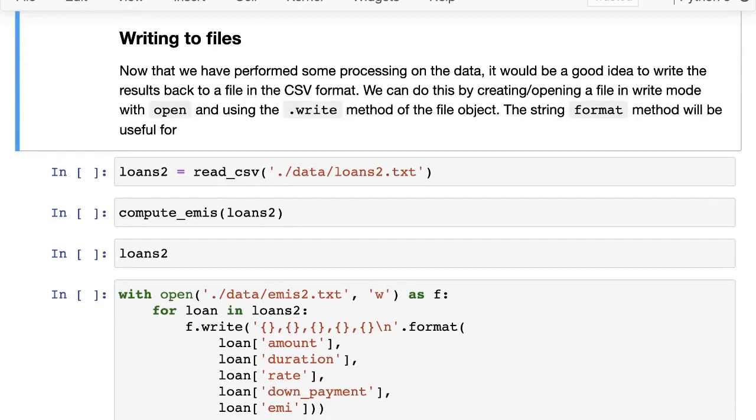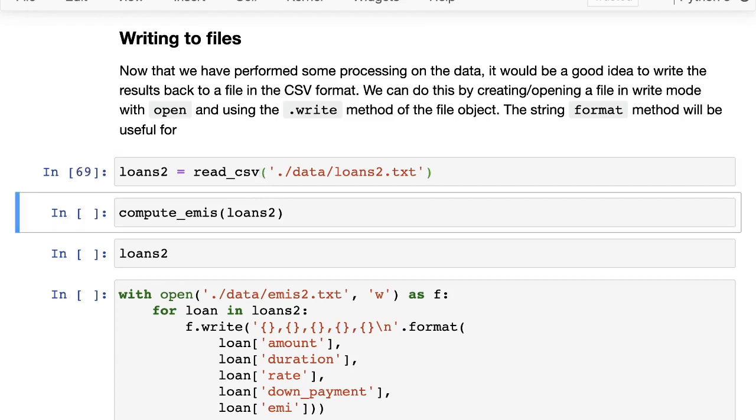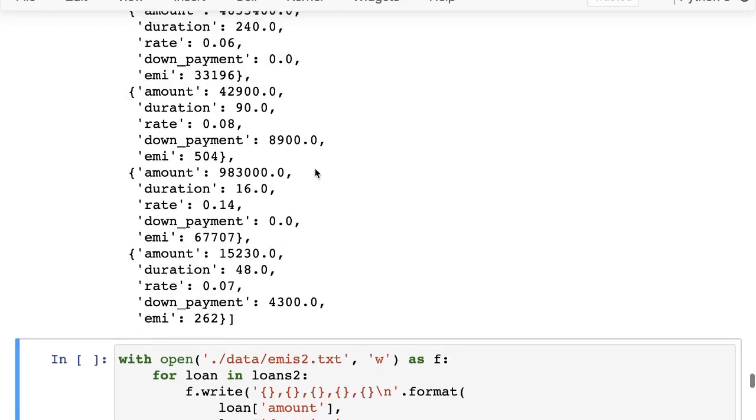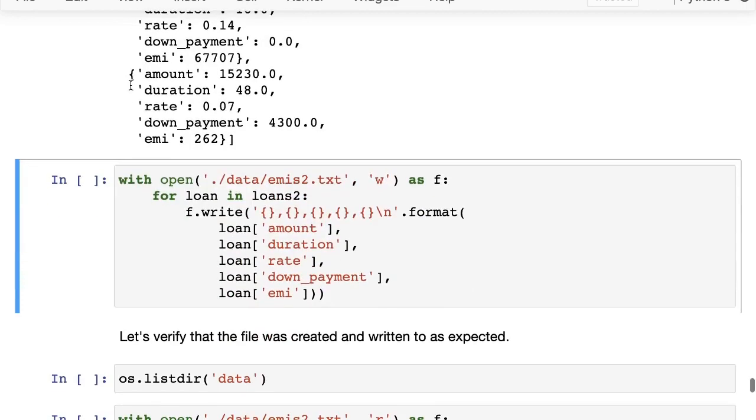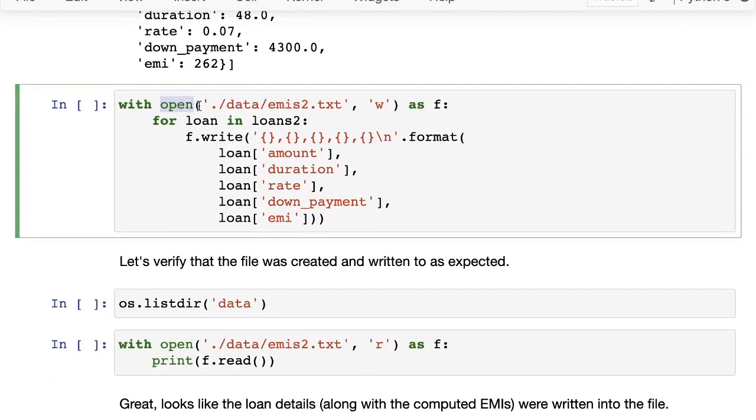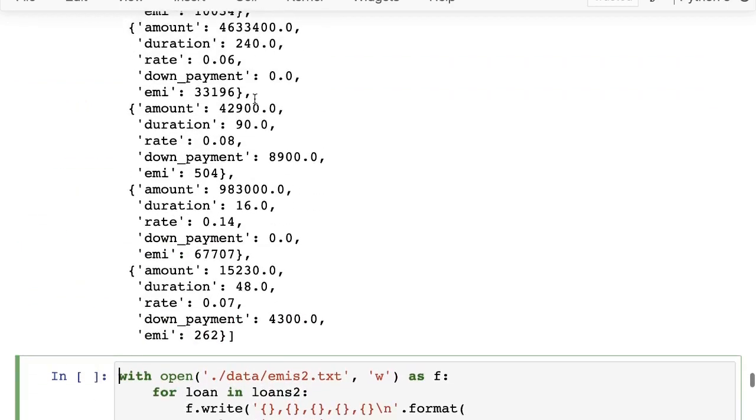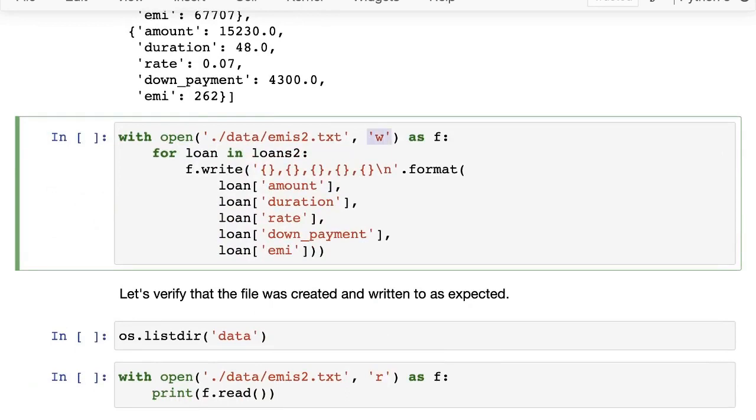So let us now use this function to first read some loans from a file, compute EMIs for those loans, and then print out these EMIs along with the original data back to a file. First we read the CSV loans2, we compute the EMIs, and then we have loans2 with the EMIs. Now we want to write it back to a file. To write to a file, we open with the W mode. So we are going to write to the file ./data/emis2.txt. So for loans2, we have emis2, and we are going to open it in W or write mode.